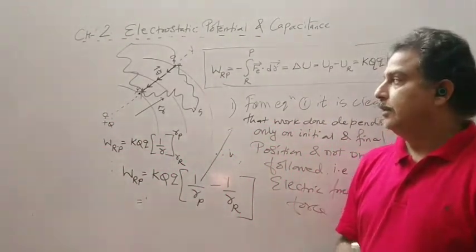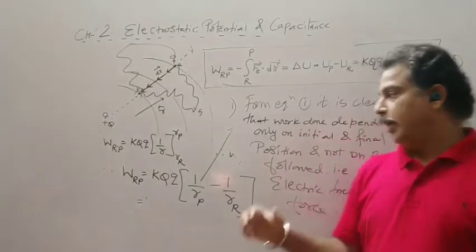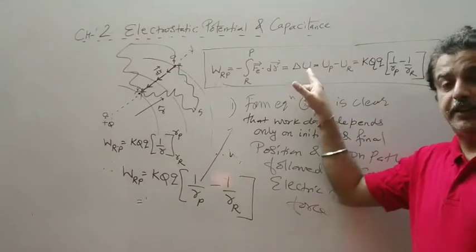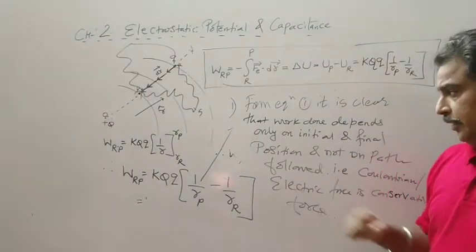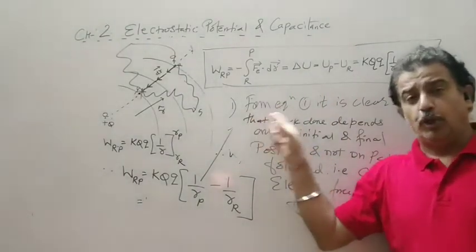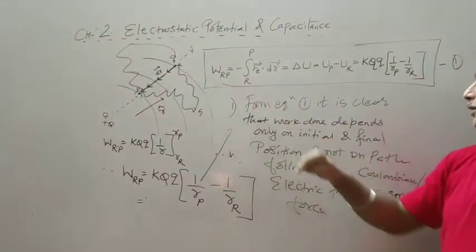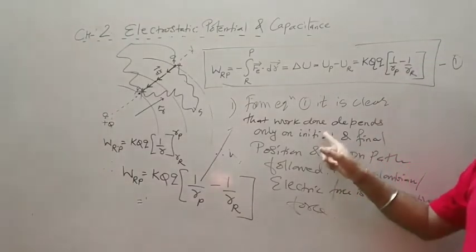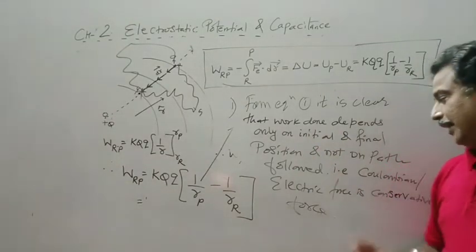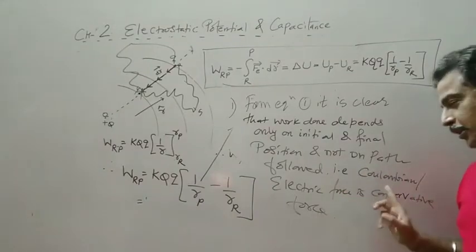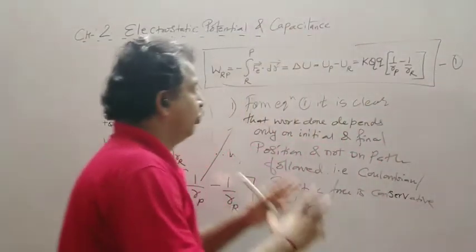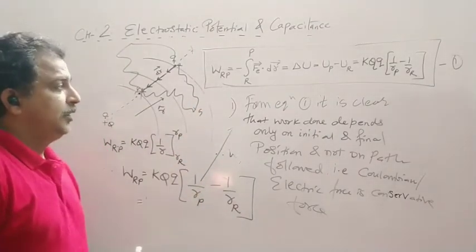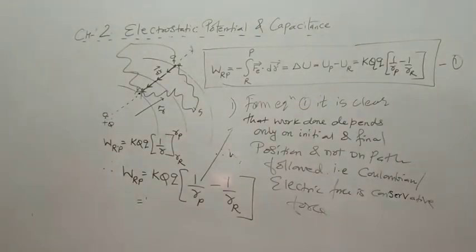Hello students. In the last lecture, we have done the potential energy difference, that was delta U. And the first point was that this work done does not depend on the path followed, but it depends on the initial and the final position, and therefore the Coulombian or electric force is a conservative force. So this is the last time we have done the potential energy difference.